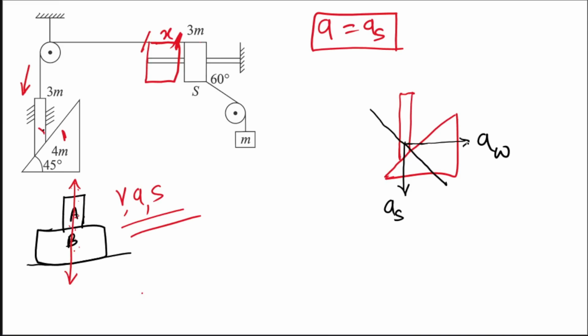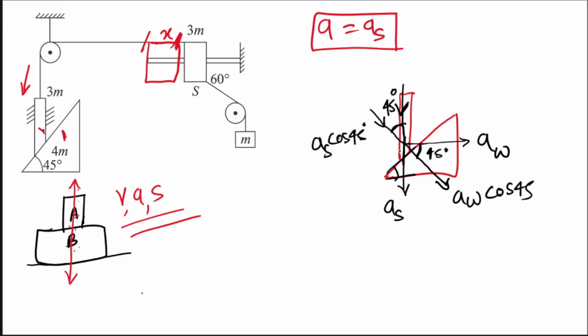So along this line, check for the acceleration of the wedge and the acceleration of the rod. What was its acceleration in this direction? AS, right? And this angle will be how much? This is perpendicular to this line and this is perpendicular to this. If this angle is 45, this also has to be 45. So along this direction, its value will be AS cos 45. Sorry, what am I writing? This is a sheer blunder. It is AS cos 45, right? And AW will have a component along this direction. This angle is 90 minus 45, again 45, right? So this will be AW cos 45.